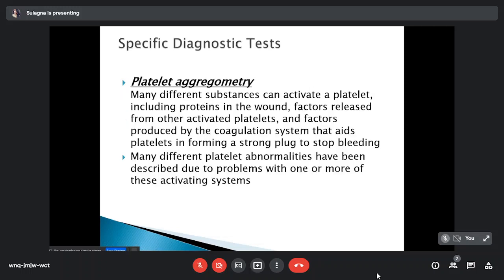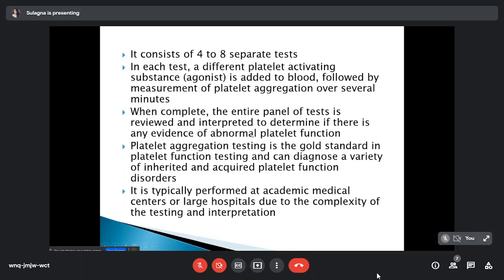So this is the main study we do to detect the type of platelet function disorder, known as platelet aggregometry. Many different substances can activate a platelet, including proteins in the wound, factors released from other activated platelets, and factors produced by the coagulation system that aid the platelets to form a strong plug to stop bleeding. So many different platelet abnormalities we can detect by platelet aggregometry.